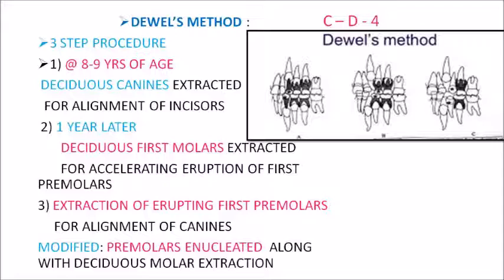Now this method was modified by enucleation of your premolars along with the extraction of your deciduous molars. So it is not becoming a 3-step procedure, but rather a 2-step procedure where simultaneously along with the deciduous molar extraction you go for the enucleation of your premolars.